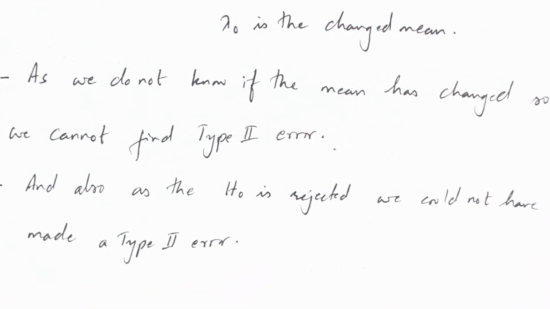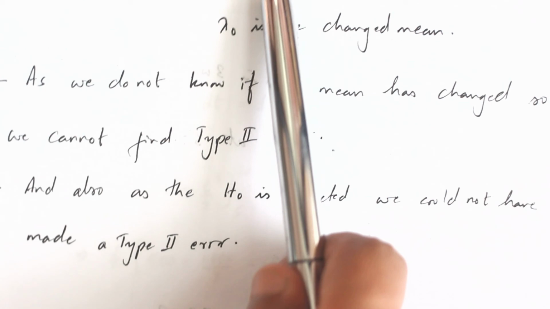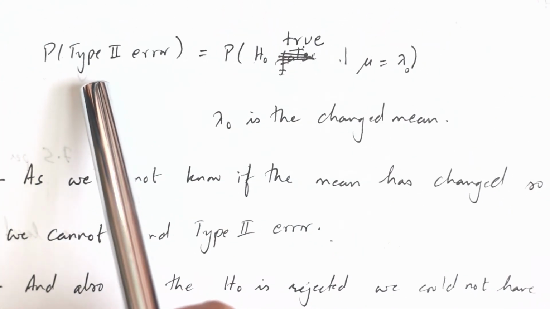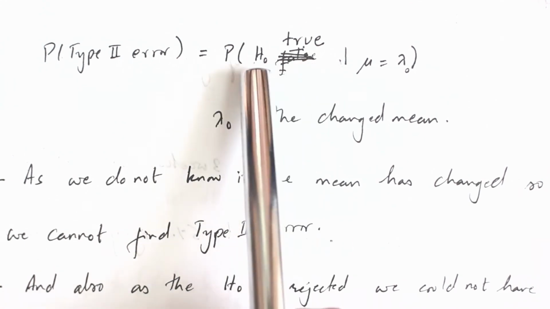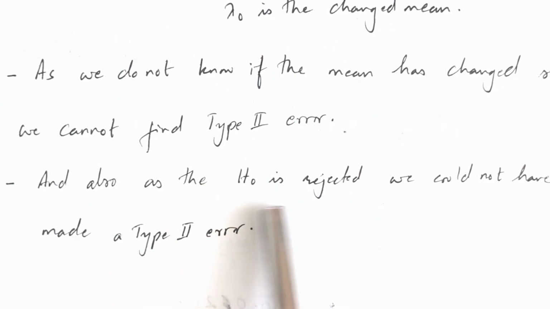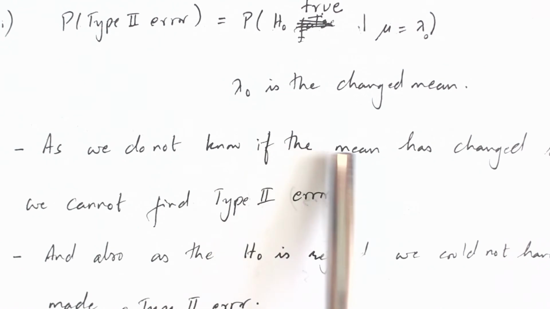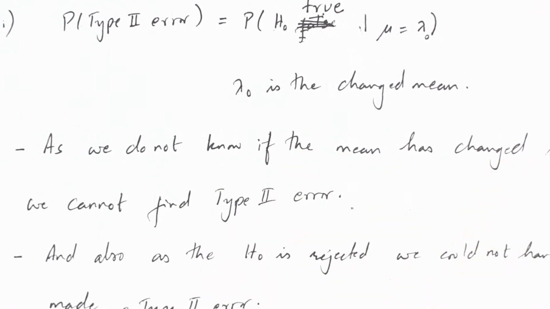The null hypothesis has already been rejected. But type 2 error means accepting a null hypothesis. So the hypothesis has already been rejected, so we could not have made a type 2 error, even if we had the mean changed. It wouldn't have made sense.